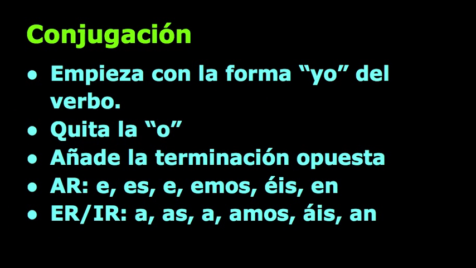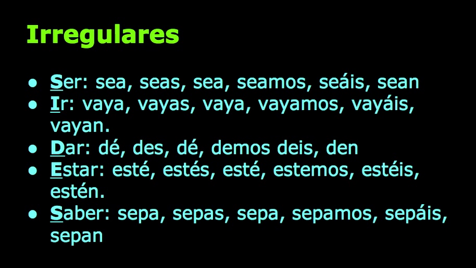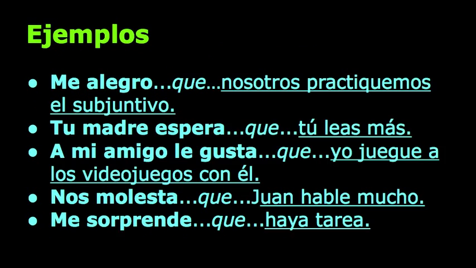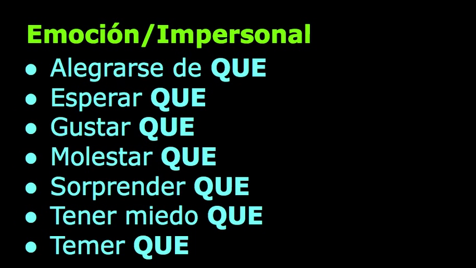So to review, conjugation, take off the yo form, get those opposite endings, okay? From the yo form, or rather you take off the yo and you have these opposite endings, right? AR goes to ES, ER, AS, etc. Okay? Then irregulares, ser, ir, dar, estar, saber, all irregular. Then the checklist, you in the subjunctive that we're going over right now, you always need these, okay? Two subjects, que and weirdo, okay? So then the E and I part of that weirdo acronym is emoción and expresiones impersonales, right?